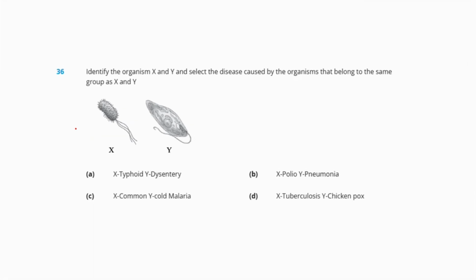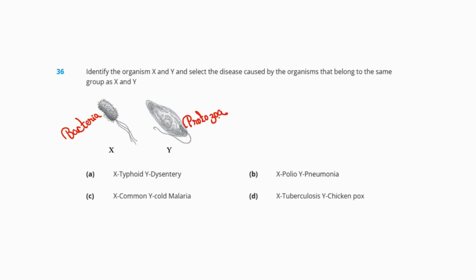Identify the organism X and Y and select the disease caused by the organism that belongs to the same group as X and Y. So here we can see organism X is a bacteria while organism Y is a protozoa. I'll just write here: organism X is a bacteria and organism Y is a protozoa.